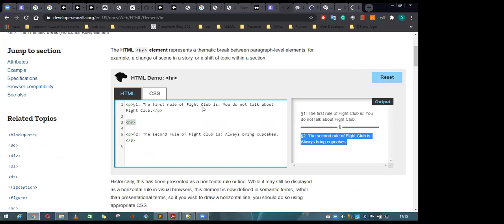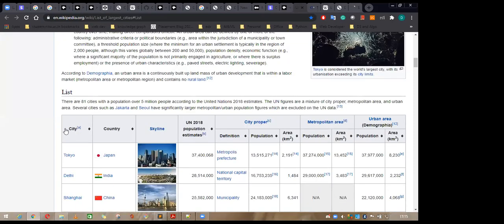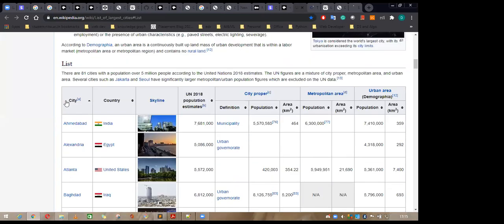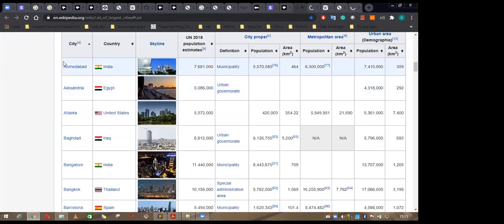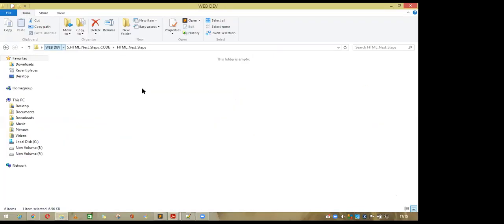So here you can see, this is a beautiful table. This is the entire table, in which these are called the header, these are called the table data, and these are all the rows, and this is called the column. You know all the basics about the table. So what if you want to add some table inside your web page?